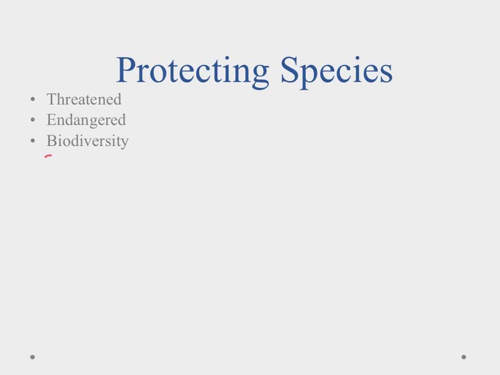One of the hot topics you'll hear a lot about is biodiversity, and that's the amount of different living species that are out there. Because of our negative impacts that we've been covering, we're putting additional pressures on some of these species that they wouldn't deal with without us being here. So we've driven several into the threatened range, where if we keep doing what we're doing, eventually they'll become endangered and then ultimately extinct. Threatened means we're encroaching on their habitat, we're making their life difficult. Endangered means that we really need to step in if we want to preserve these species and this biodiversity that we see out there.